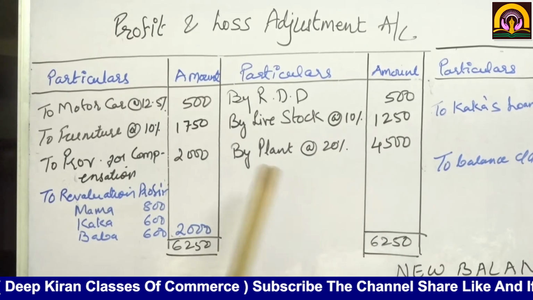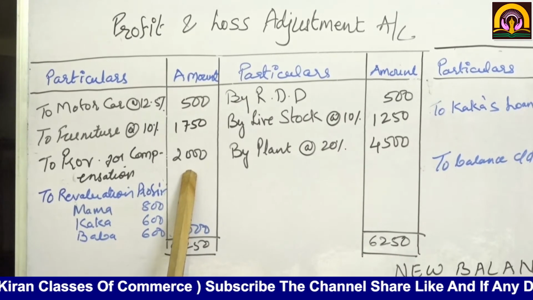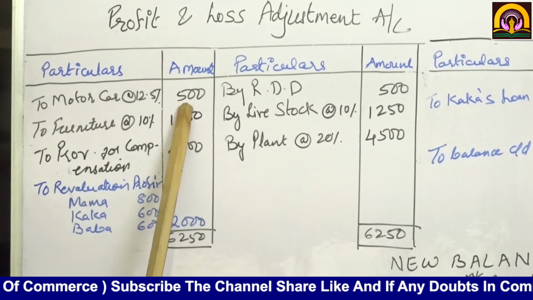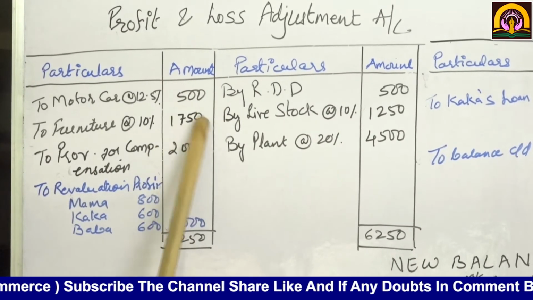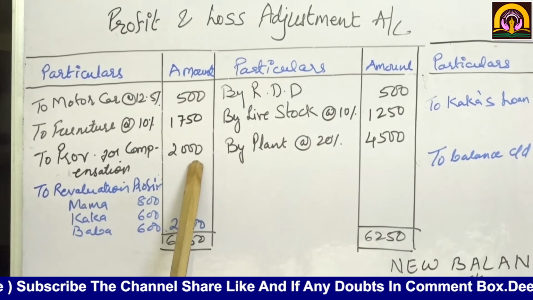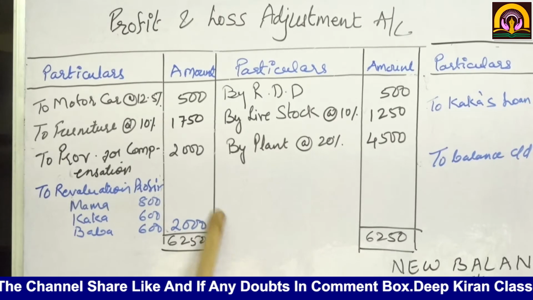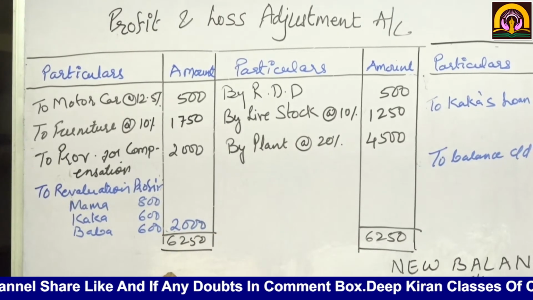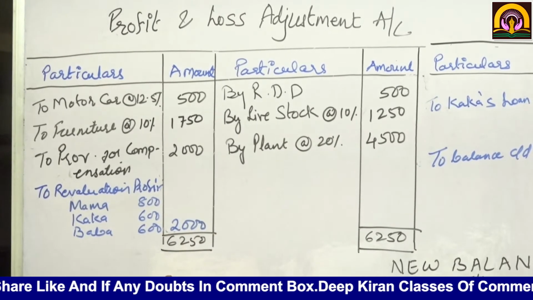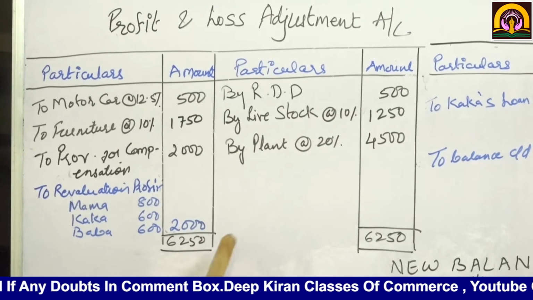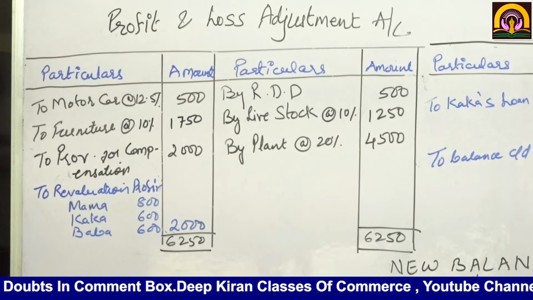Here the total is less, 2,000 plus 1,750 plus 500. So by how much is it less? By 2,000. So 2,000 is what? Your revaluation profit, on making the adjustment in the revaluation of assets and liabilities.